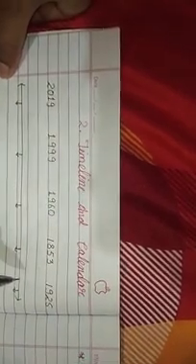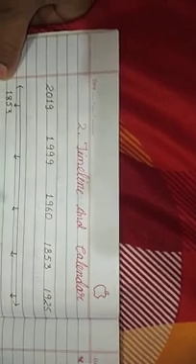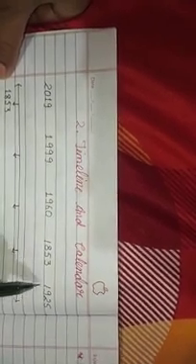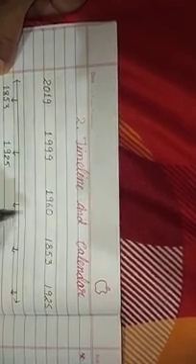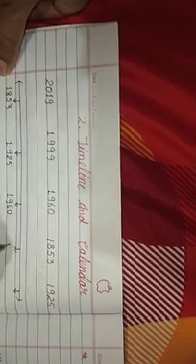Which date comes first? 1853. So write here 1853. Now second date is 1925. Write here 1925. Then after, 1960. Write here 1960. The next, 1999. Again write here 1999. And the last one is 2019.